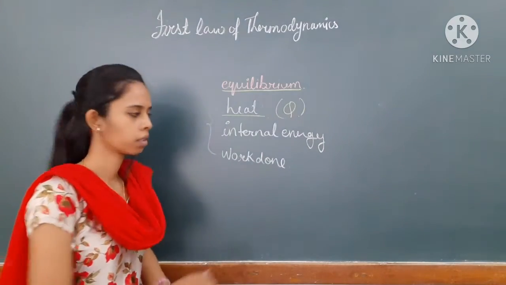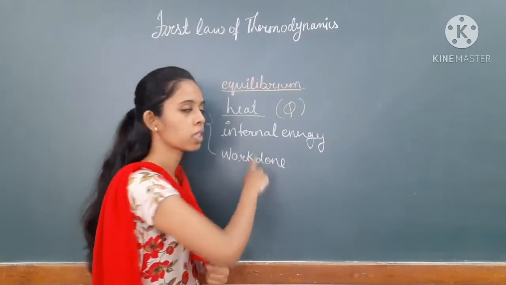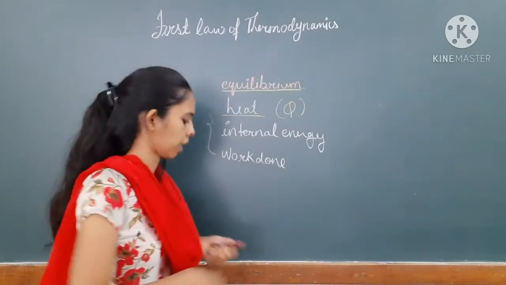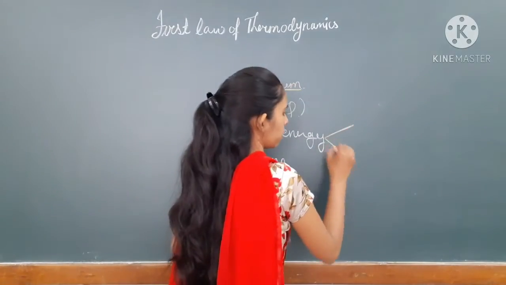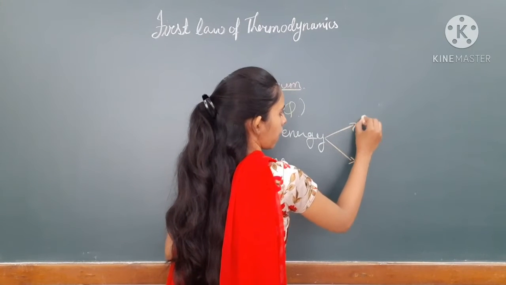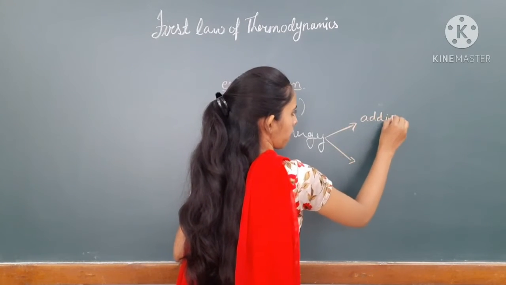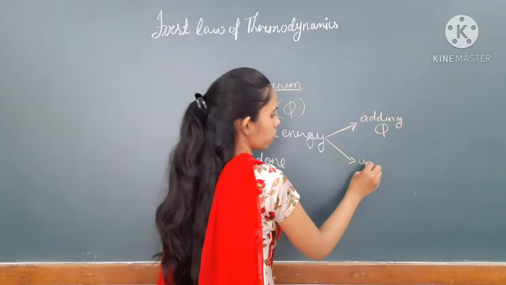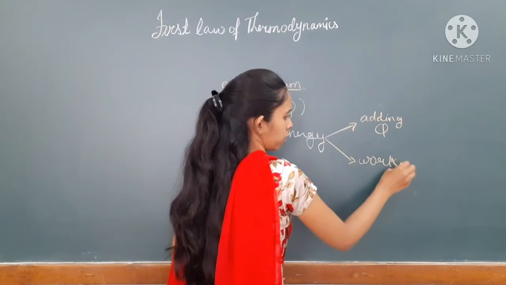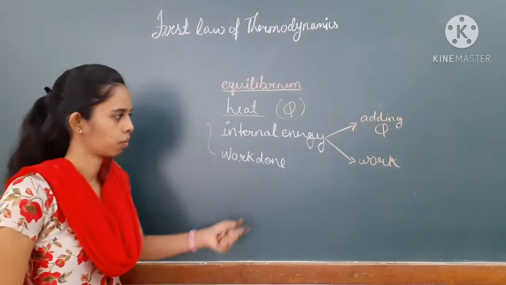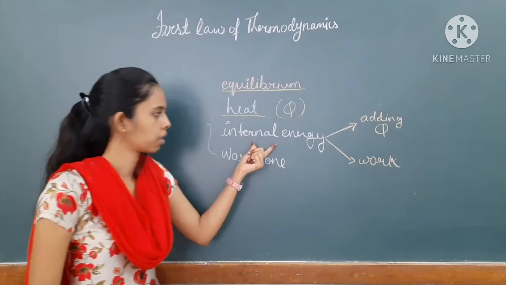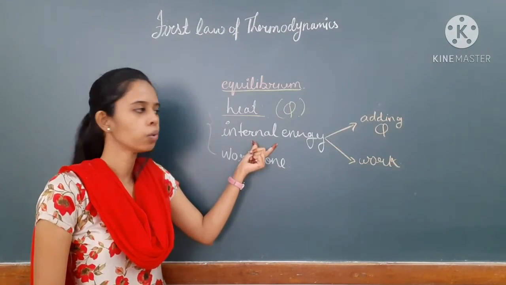Then we have seen internal energy can be changed in two ways, that is, by adding heat to it, and by doing some work on the system. So when you do these two processes, then internal energy is going to change.